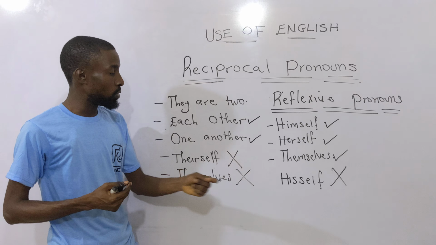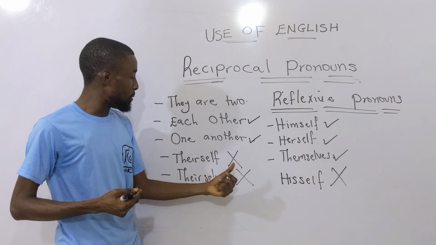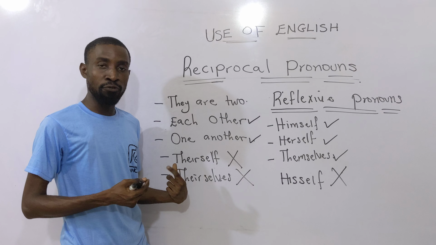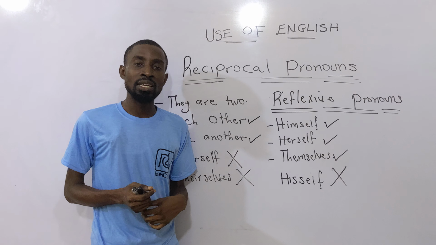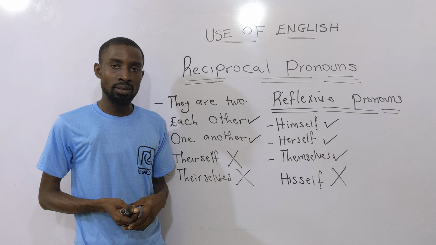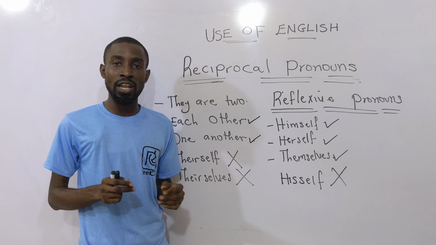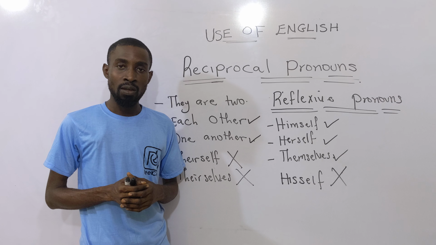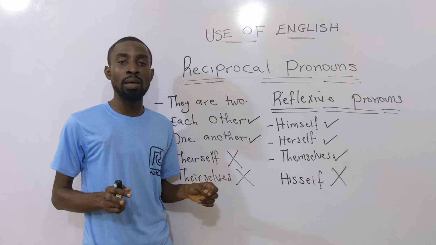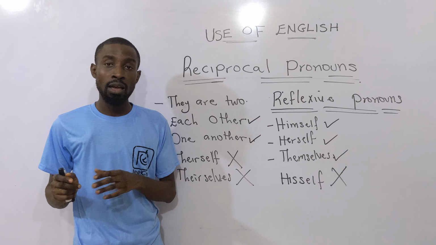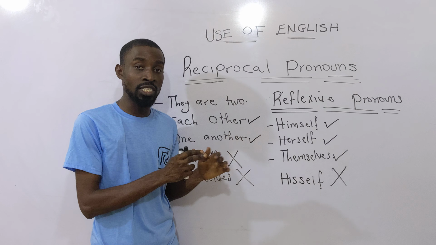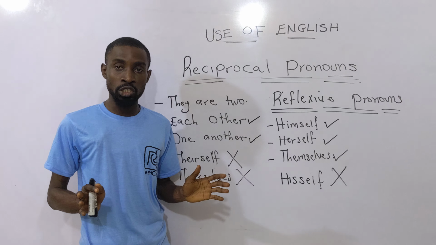Again, you should be careful. Don't use themselves in place of a reciprocal pronoun. For example, people do say that they love themselves. "That man and the wife love themselves." That means there is no love that exists between them. If you say that no love exists between them, that means the woman loves herself and the man equally loves himself. It's a separate love. There is no relationship.